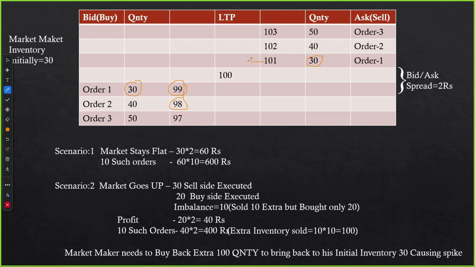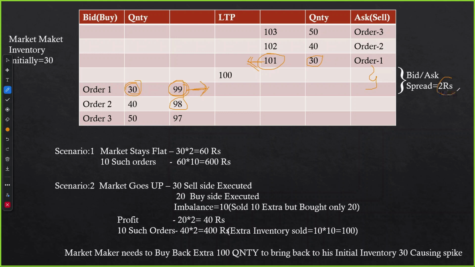So he is selling at the higher price, and buying at 99 rupees. Assume that if both orders, 99 and 101, get executed for 30 quantity, it is as good as buying at 99 rupees and selling at 101 rupees. Whatever the difference between this 99 and 101 is called the market maker spread, or bid ask spread.